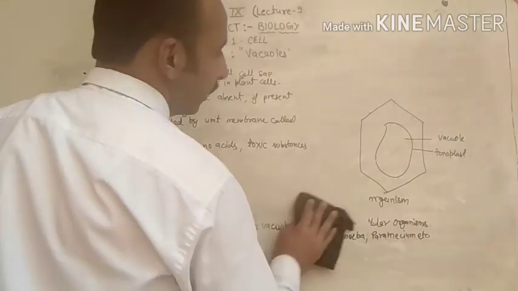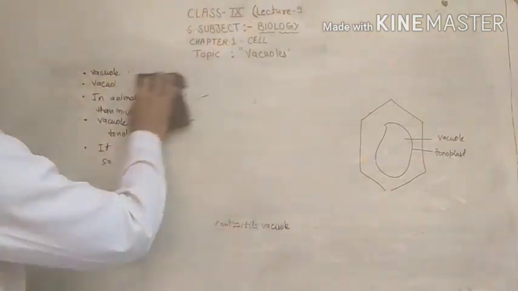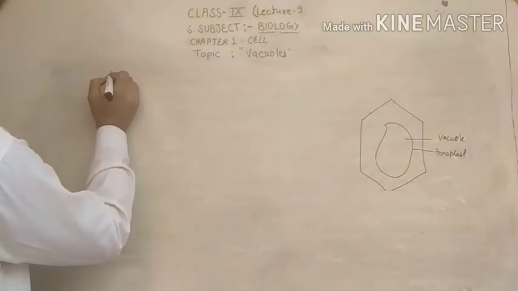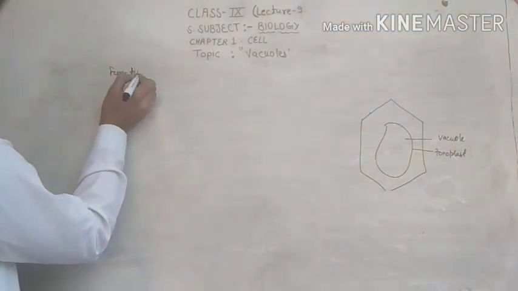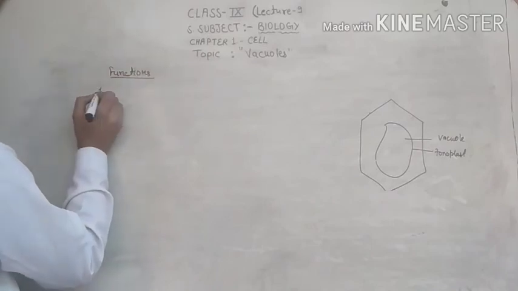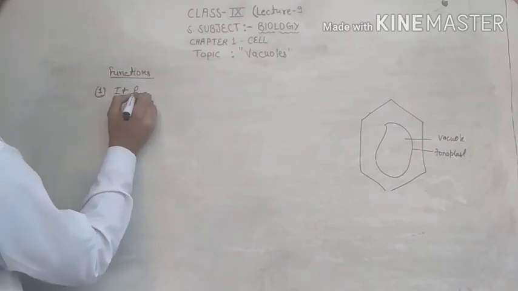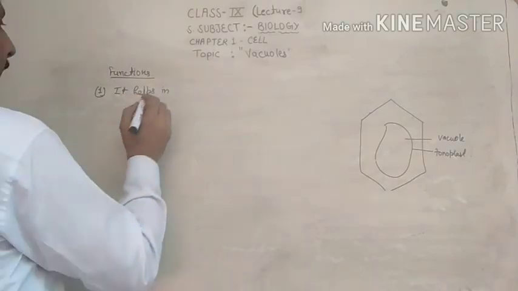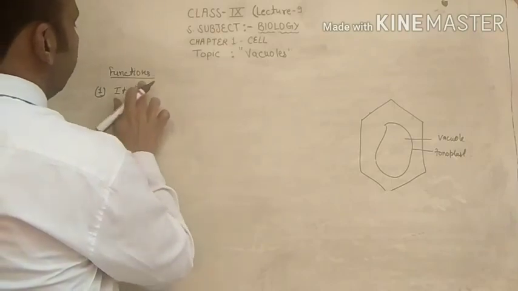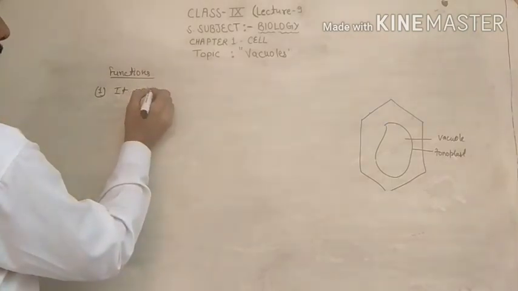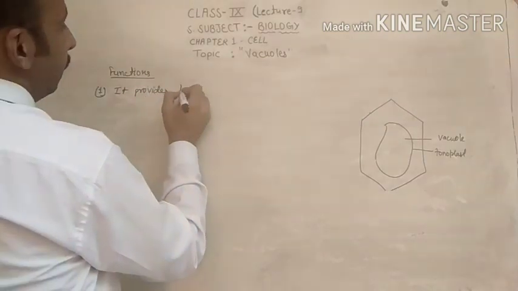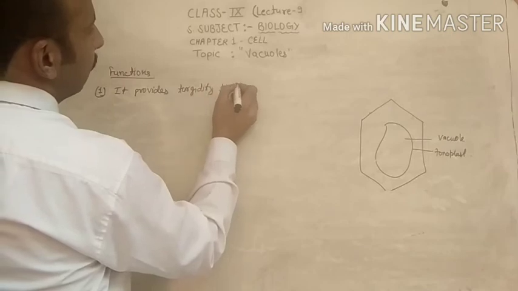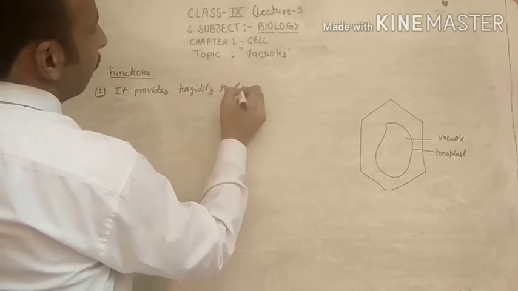Now I will tell you about the functions of vacuoles. First, it provides turgidity to the cell.